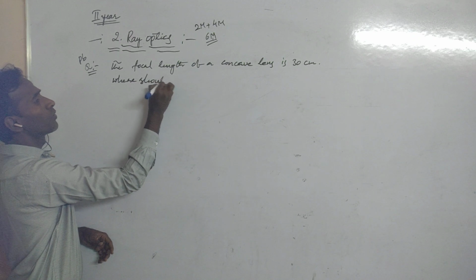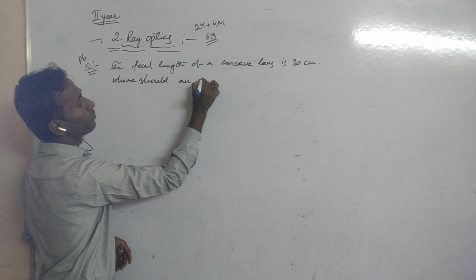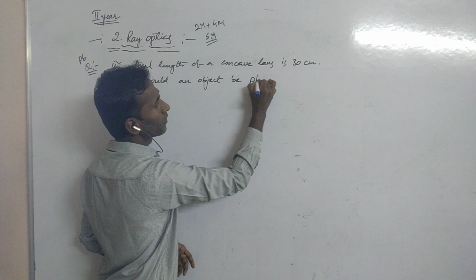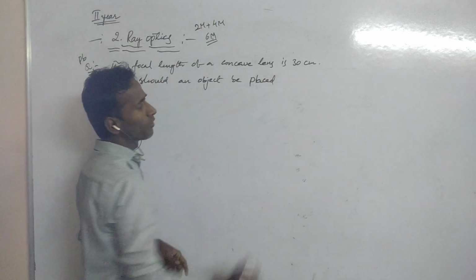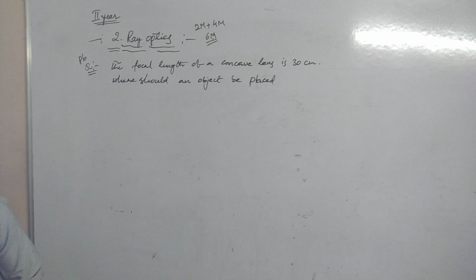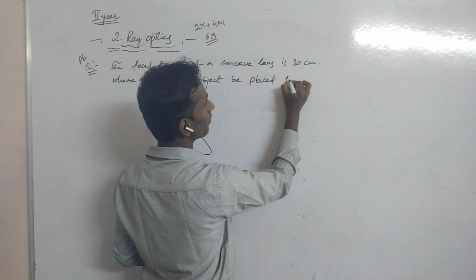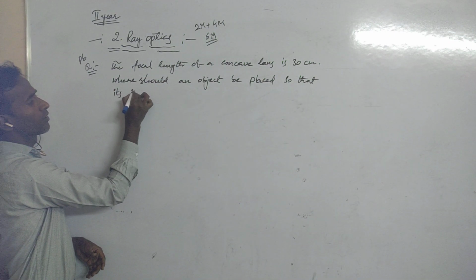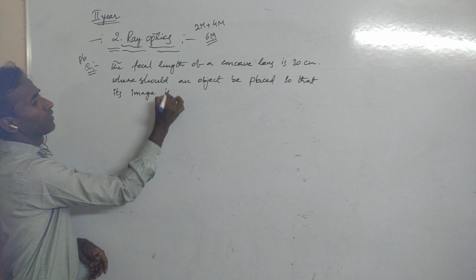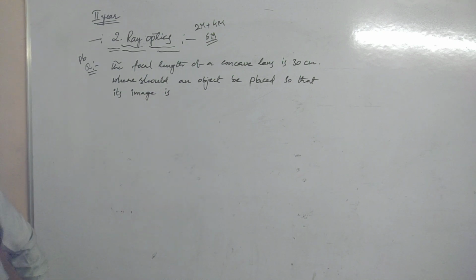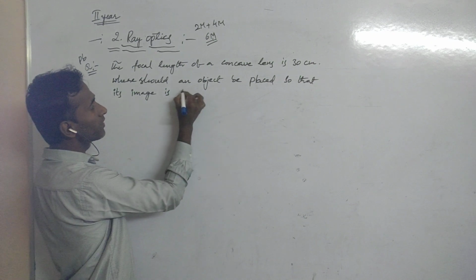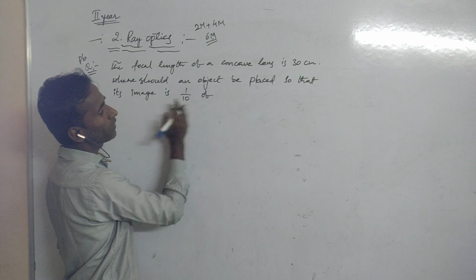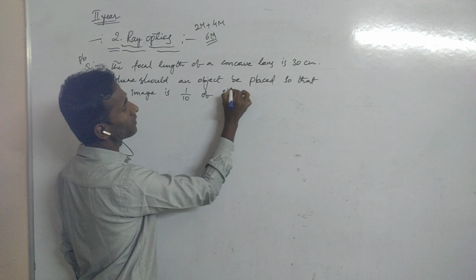where should an object be placed so that its image is 1 by 10 of its size?